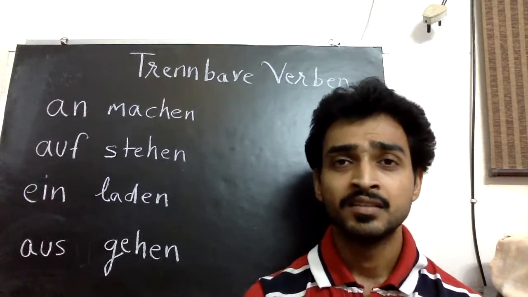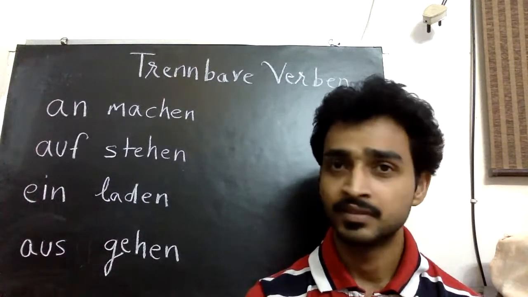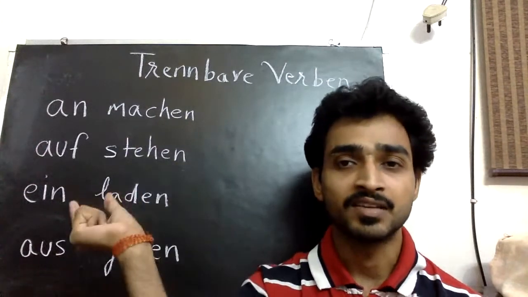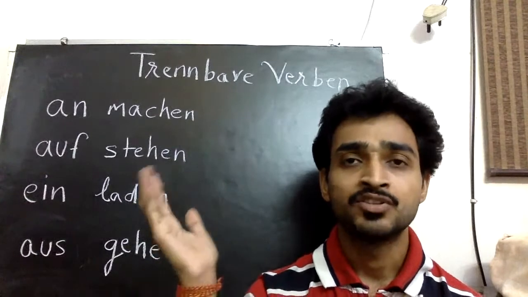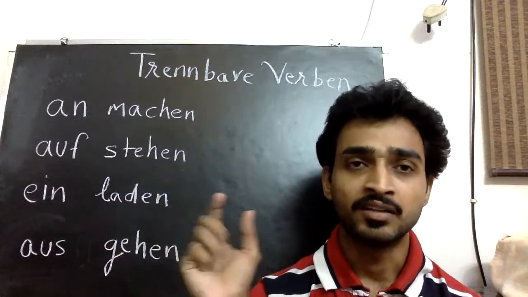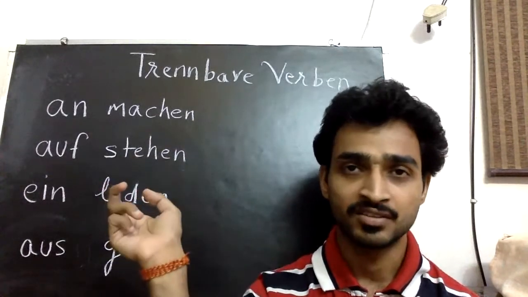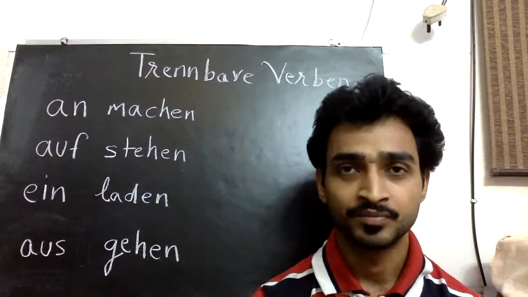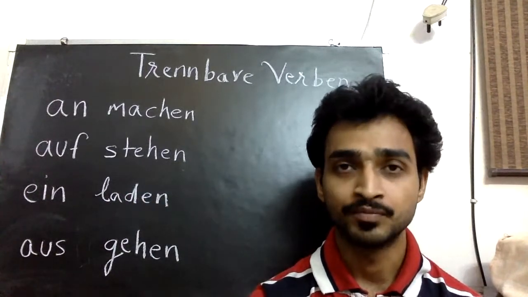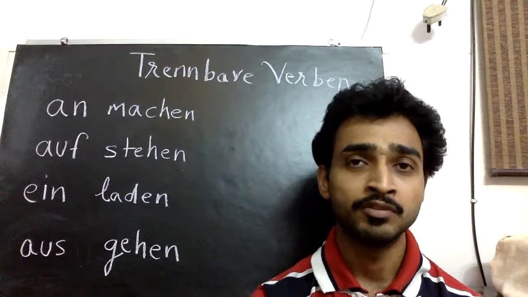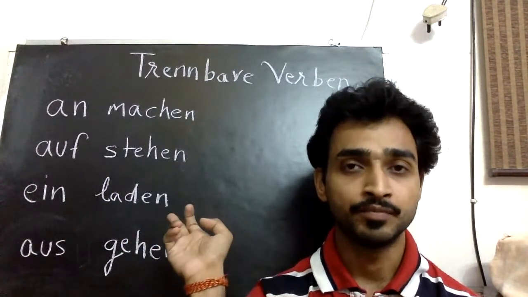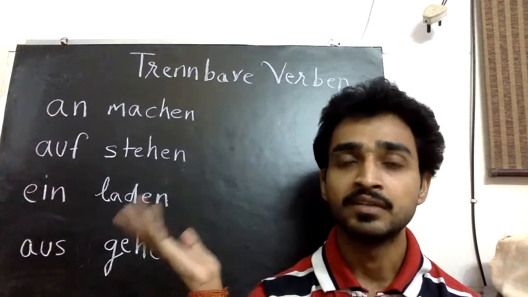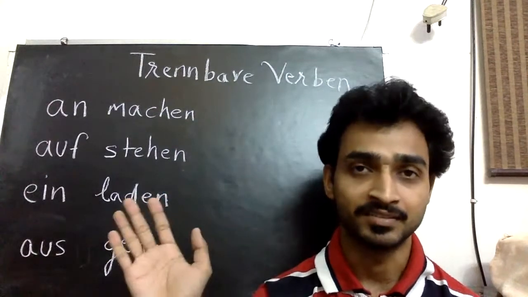In that case, we will not separate. It will be written as it is at the last. Okay, anmachen, aufstehen, einladen. The entire verb goes at the last. We will not separate because we are using a modal verb. And you know the rule with the modal verb, we write the verb in the infinitive. So that is called the infinitive verb. If we do not separate, it is the infinitive form. So we'll write it as it is.